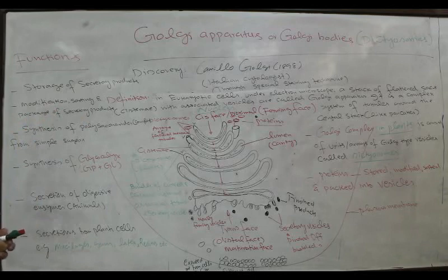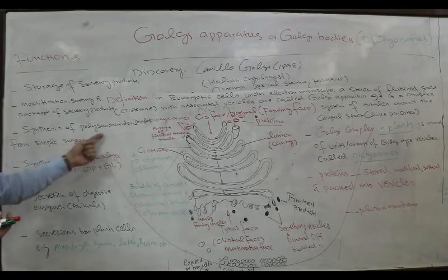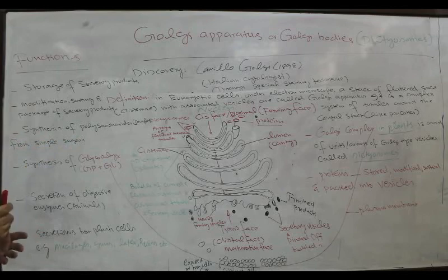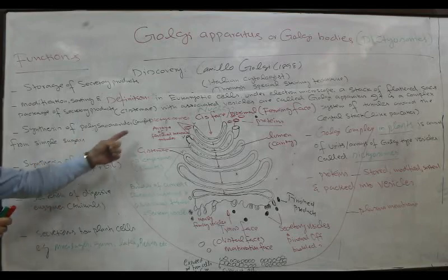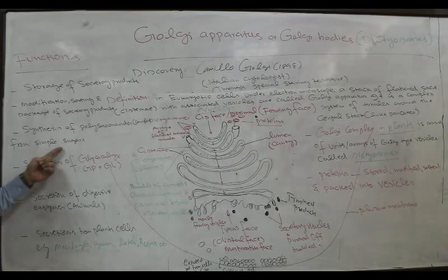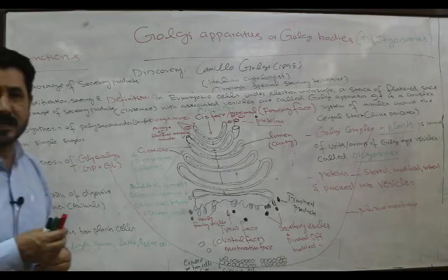So different kinds of secretory products are produced in plants as well as in animals. Then the third function is the synthesis of polysaccharide. The most important role of the dictyosomes or Golgi apparatus is the synthesis of complex polysaccharide from simple sugars, that is glucose, fructose, galactose.